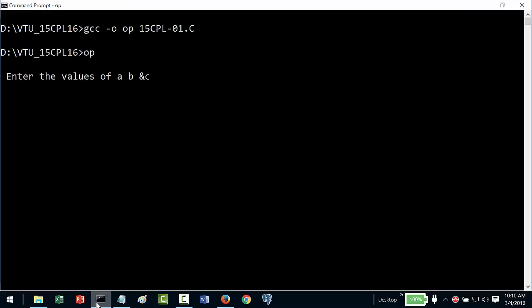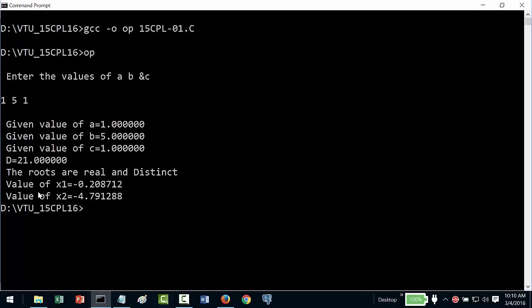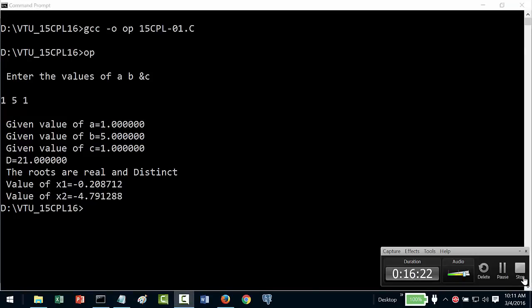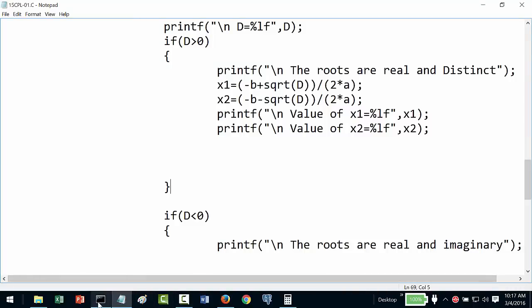So OP, now say 1, 5 and 1. The roots are real and distinct. Now D, the discriminant, is 21. I don't know what the square root of 21 will be, some value. So minus b, which is 5 something, divided by 2a. So you are going to get the value of x1 and x2 as minus 0.2 and minus 4.7198. Okay, so this is what we are looking at, the first, right.